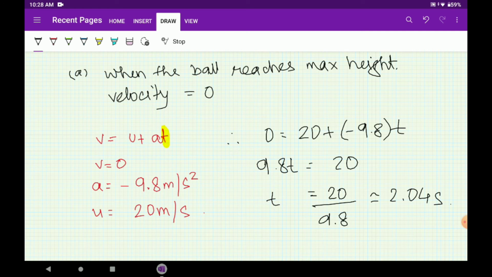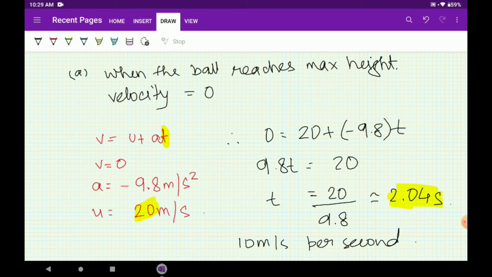See, I told you that approximately the ball will lose 10 meter per second velocity per second. So initial velocity was 20 and it took about 2.04 seconds to lose the 20 meter per second velocity. So if we took the value of g as 10, it would have come 2 seconds only. Okay, so we are done here.